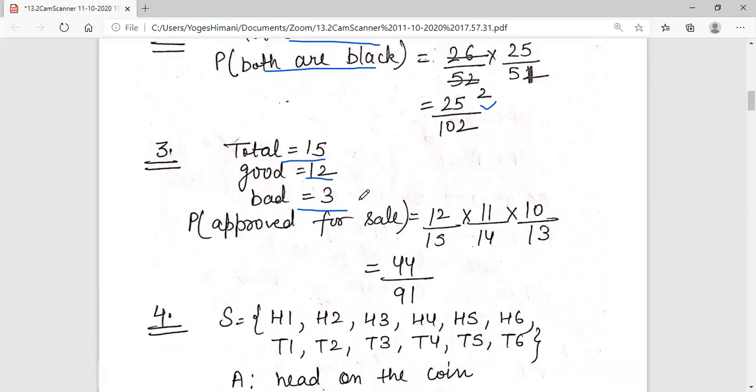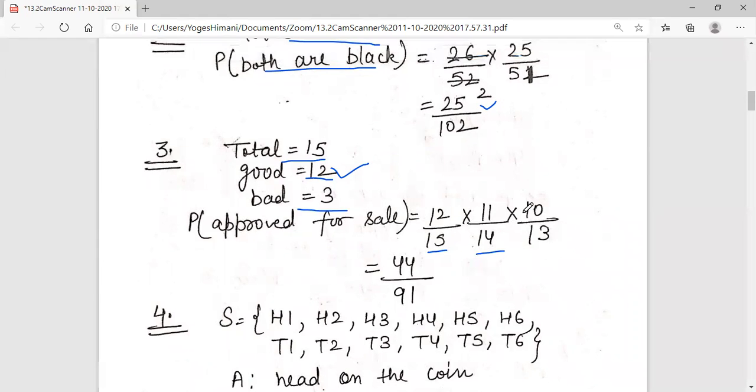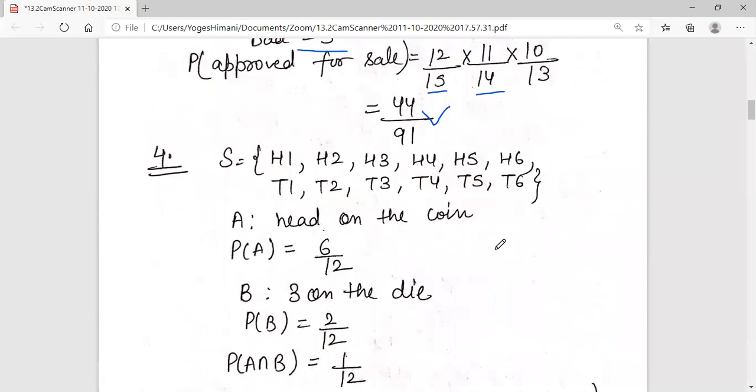Students, what they're saying is, when they select the box, they will check 3 oranges and all 3 should be good. How many oranges do we have to draw? 3, and all should be good. What will be the probability? How many good oranges are there? 12. What will be the probability? 12 by 15. Because it is without replacement, what will be the probability of the second orange? 11 by 14, into what will be the probability for the third orange? 10 by 13. Multiply all of them, and this is our answer, 44 by 91.